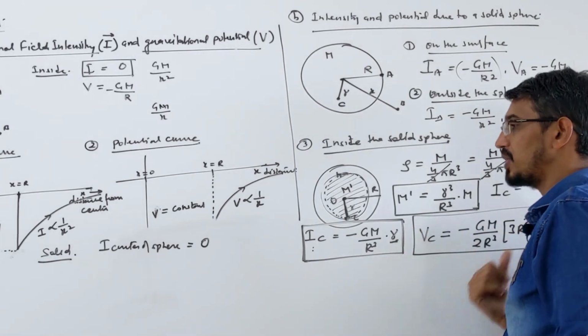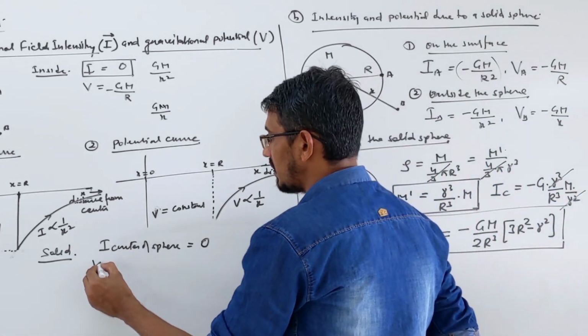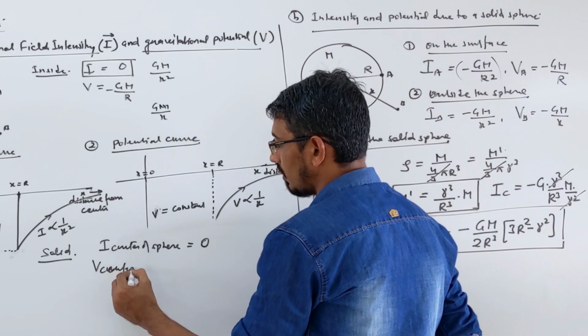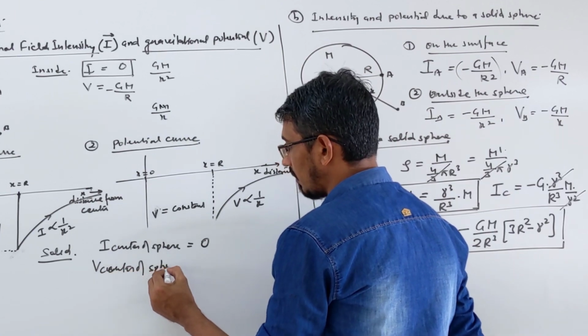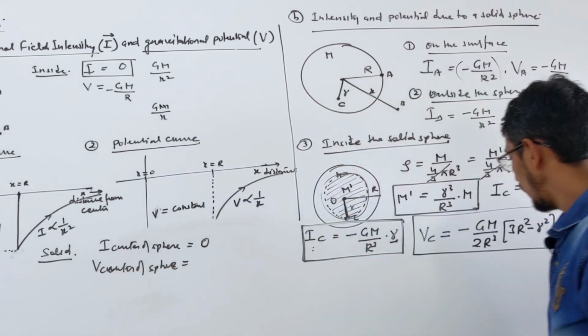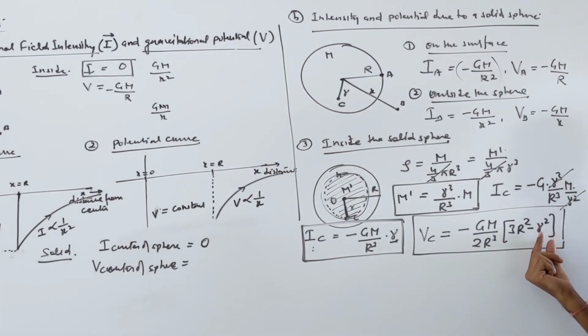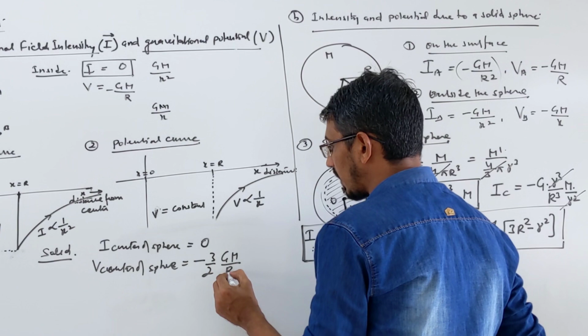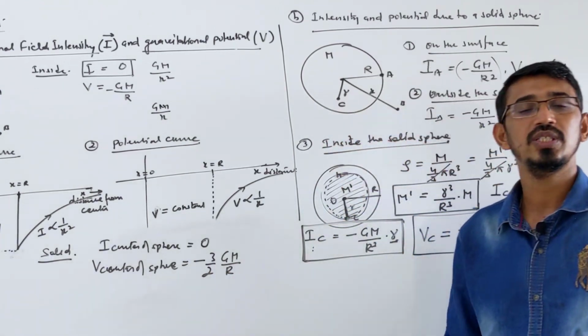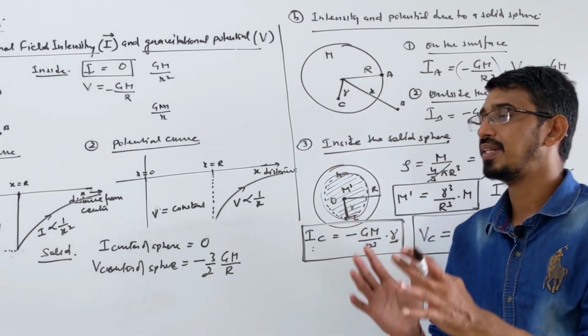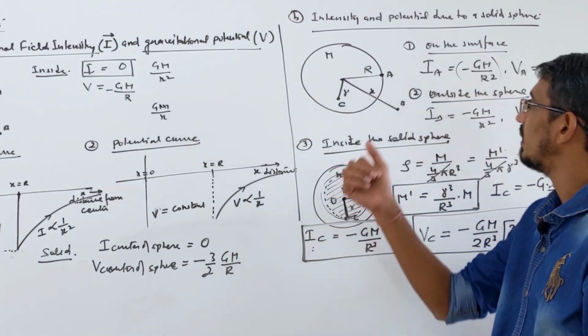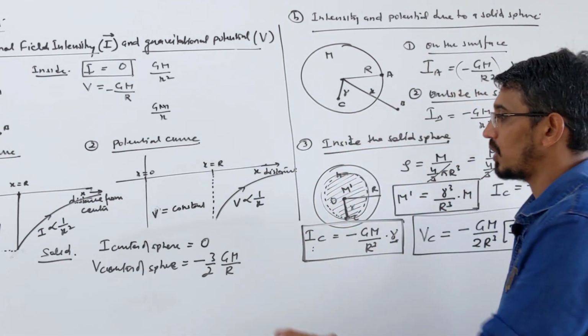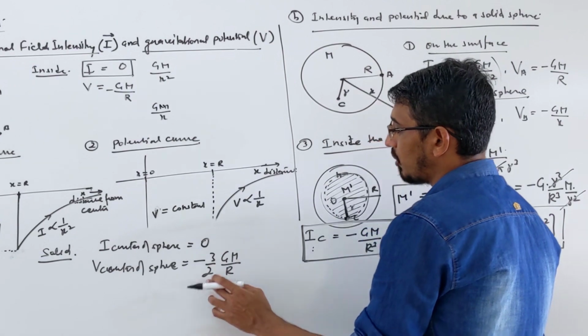But now check the potential. What happened to potential at the center of this solid sphere? Look at this formula. You put r as 0. Center means r becomes 0, this term becomes 0, and then r square gets cancelled here. What are you getting? You are getting minus 3 by 2 of GM by r. This is very, very important. It's not 0. Potential at the center is maximum in the case of your solid sphere.